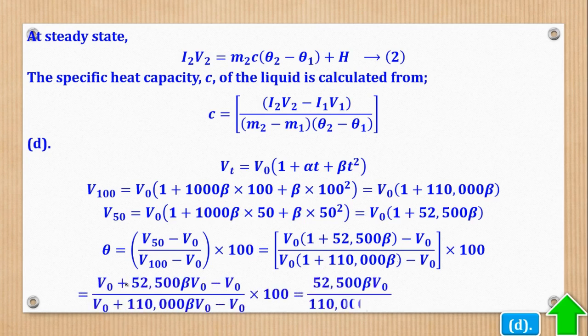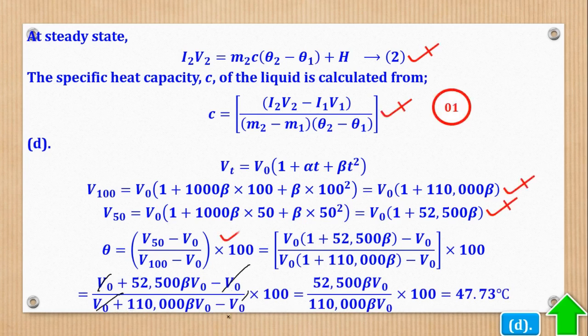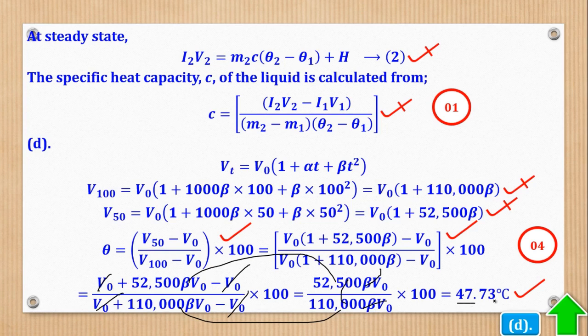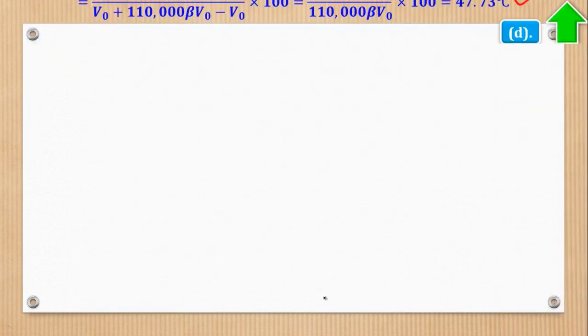After opening brackets, you realize that this and this can cancel, this and this can cancel, remain with that and this. Then also these two can cancel to remain with this over this times 100, which gives you that as the temperature they wanted. So that was part D. What about part E?